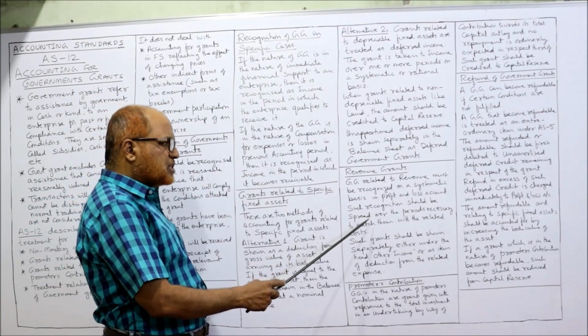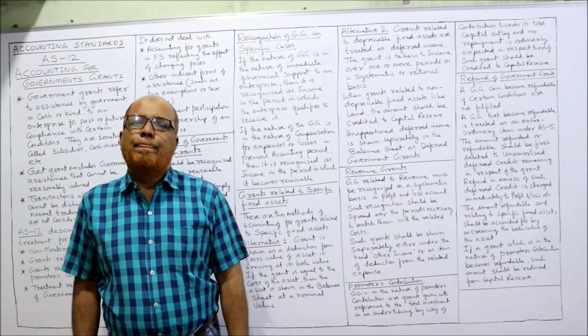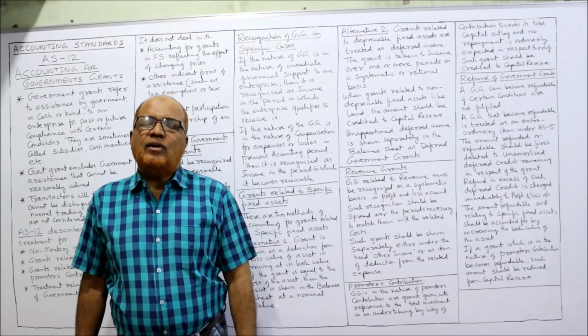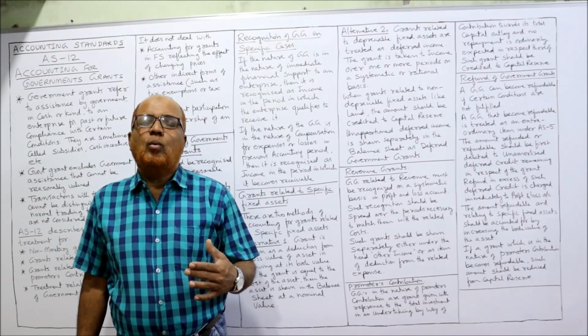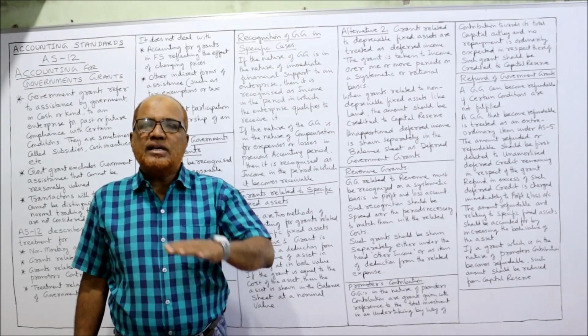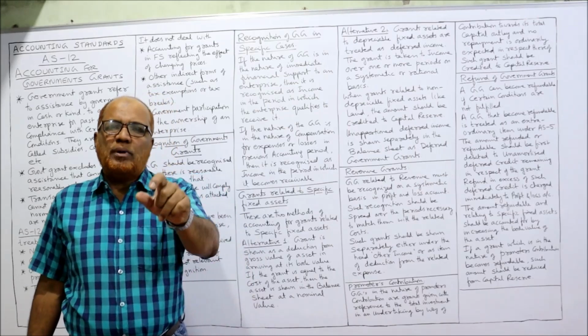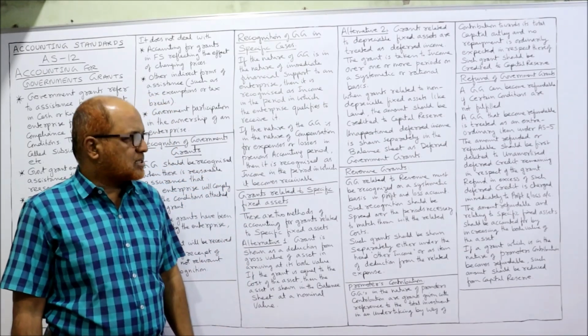Such recognition should be spread over the period necessary to match them with the related cost. So actually, we have to apply the matching principle where the grant should be related with the cost. So on a systematic, rational basis, the income should be matched with the costs.